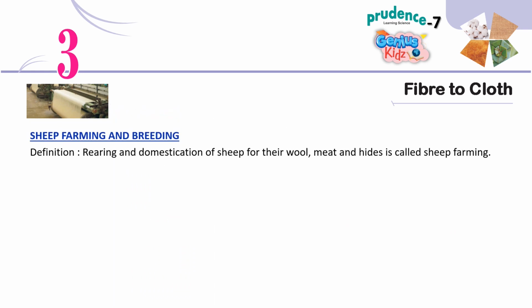Sheep farming and breeding. Definition. Rearing and domestication of sheep for their wool, meat and hides is called sheep farming.